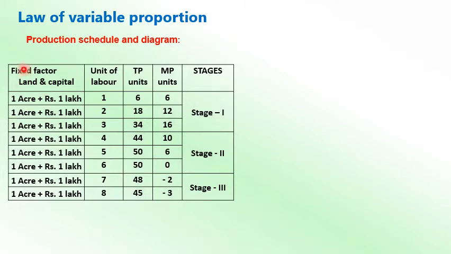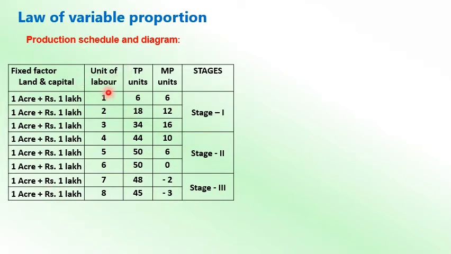You will find over here our fixed factors. I'm assuming that the fixed factors are land and capital. I am taking 1 acre of land and 1 lakh of capital. Our entrepreneur started with 1 acre of land and 1 lakh of capital, and because it is a fixed factor, it is every time fixed.